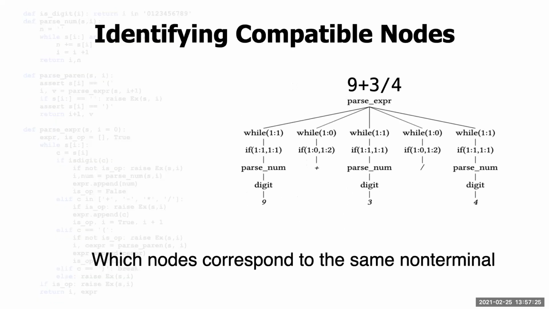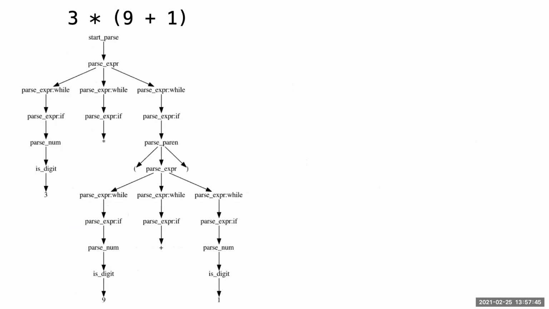Now there is a bit more to be done to make these parse trees accurate. In particular, you may notice that not all nodes that are named while are compatible with each other. That is, you cannot replace a number with an arithmetic operator and expect a valid input value. So we will see how to deal with them next. For example, here we may not be sure if the two while nodes are compatible.